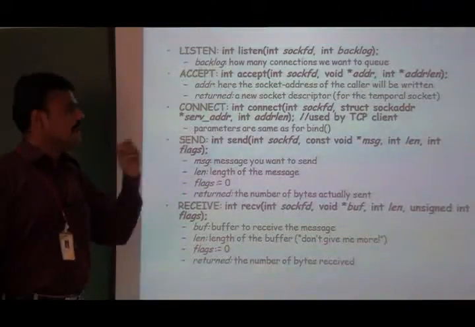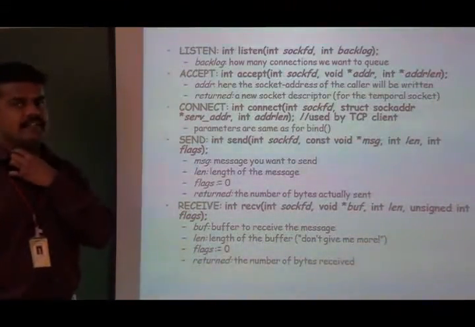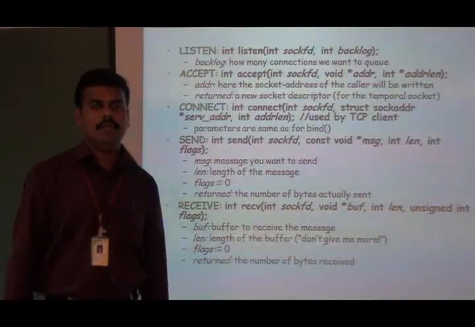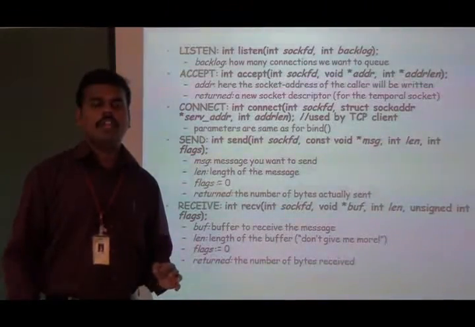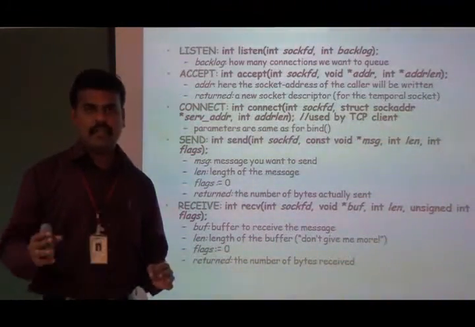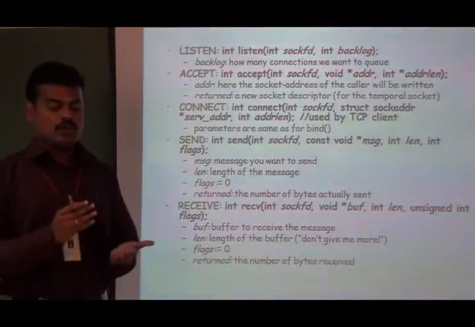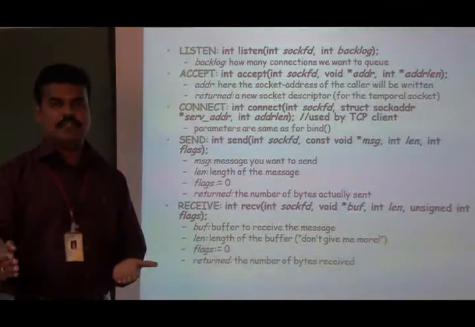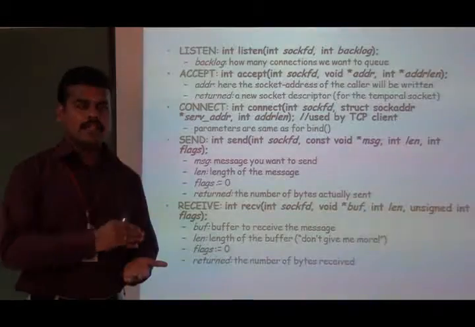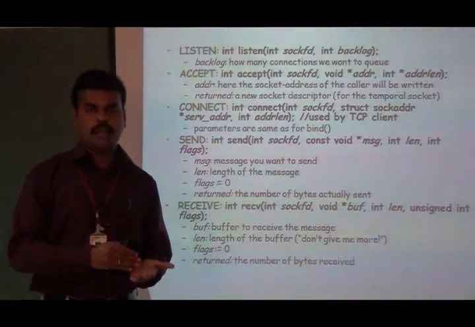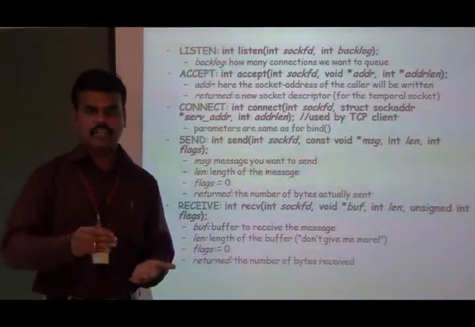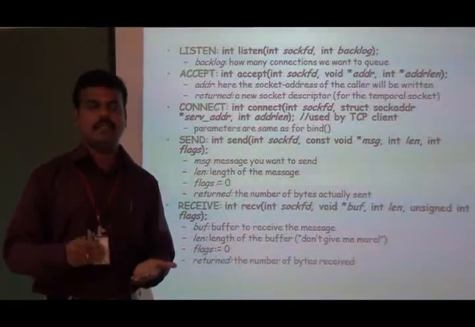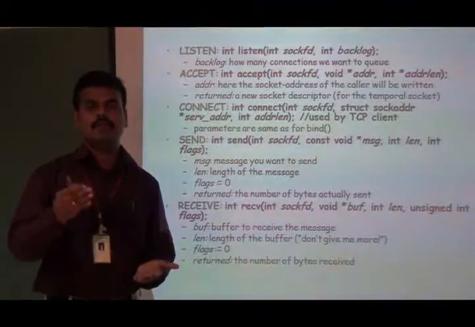Here, when we call the connect system call for TCP, it will initiate the three-way handshake. TCP is a connection-oriented protocol. Before transmission takes place, we have to make a connection with the server. That will be the logical connection. In order to make a connection, there will be the three-way handshake. Three control packets need to be exchanged between the client TCP and the server TCP.